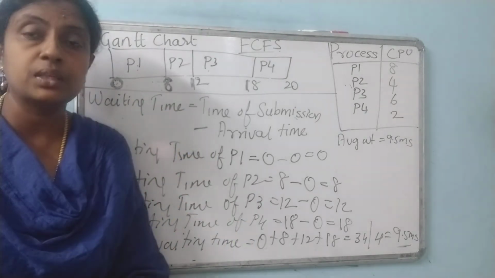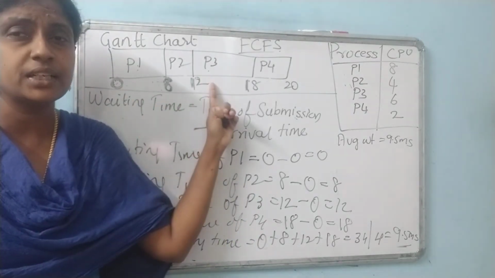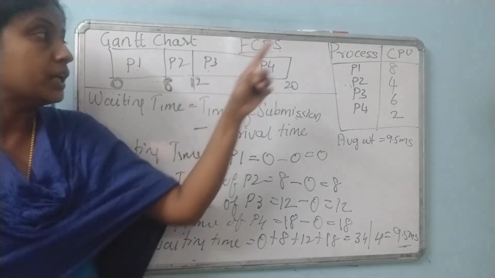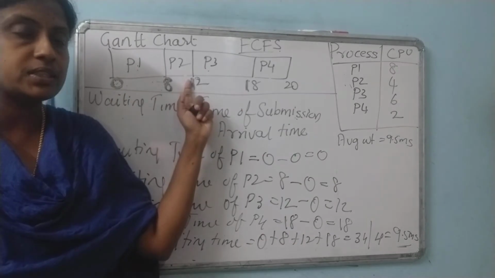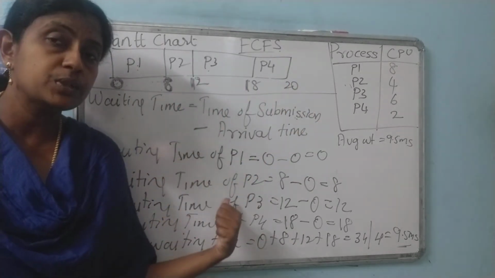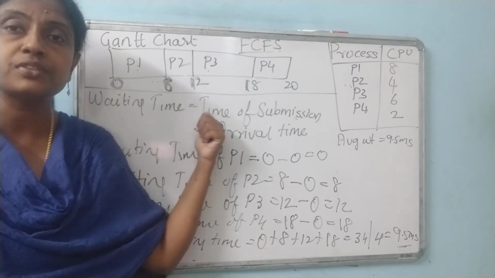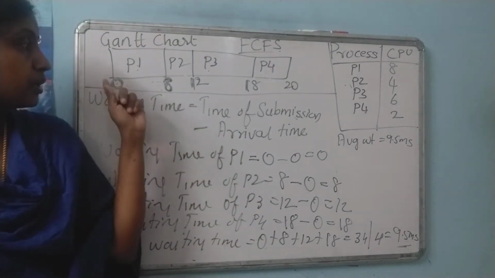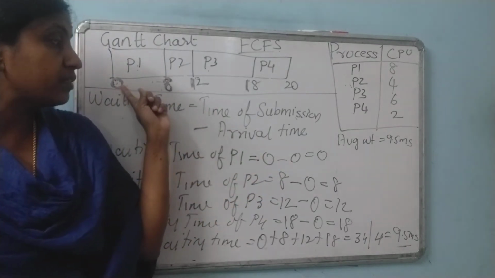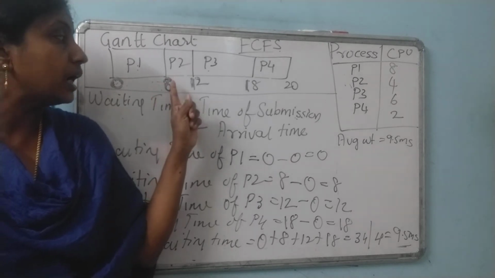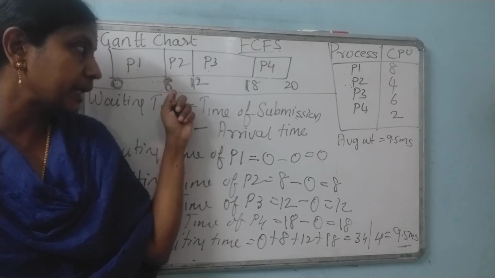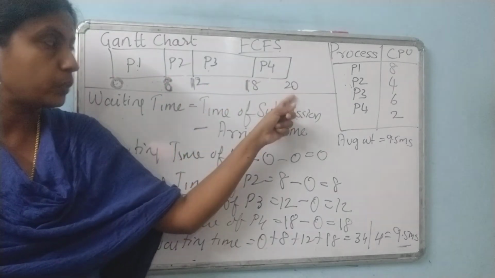In the FCFS method, first you should know how to draw the Gantt chart. First come, first served. So depending upon the process, one job I will start and keep adding. Prepare the Gantt chart. Based upon the Gantt chart, how will I calculate the average waiting time? Time of submission minus time of arrival. All processes reach at time 0. So time of arrival will always be 0, and time of submission will be 8, 12, 18, 20.